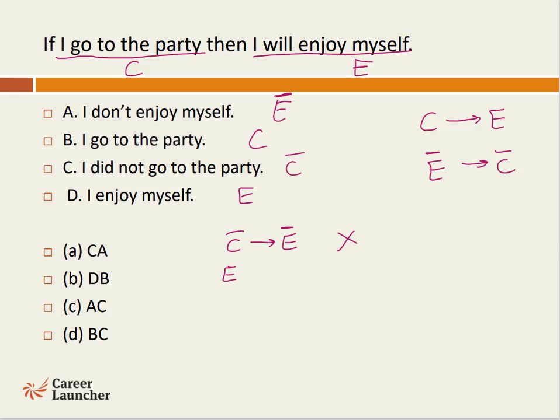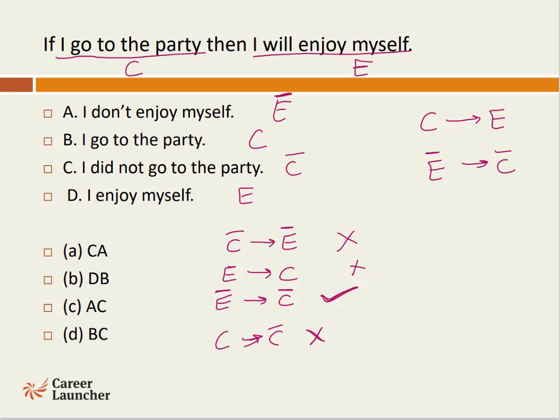D is the effect, B is the cause. Can this be taken as a valid outcome? No. A, C. A is the effect not happening, leading us to cause not happening. Yes, this is the valid outcome in case of if then. And B, C does not make any sense because it's like cause and then cause not happening. That's like absurd. So that's how it's easier to deal with the questions based on logical consistency.